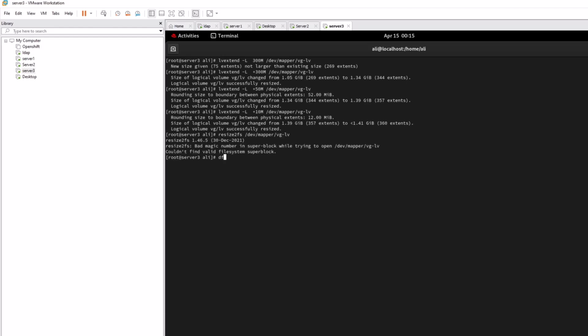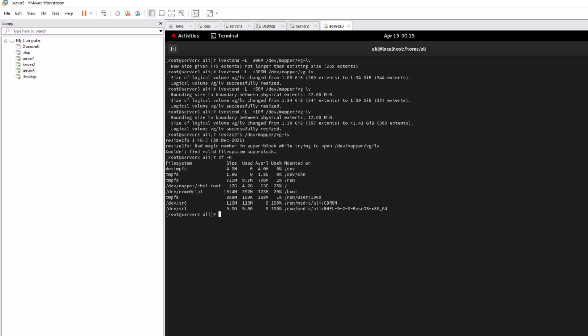It automatically increases your space. You can do lvs and you can see the LV has increased, to 1.4 this one.